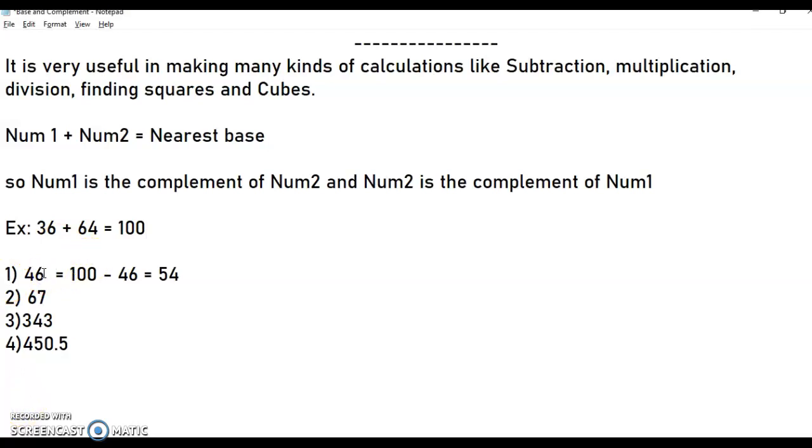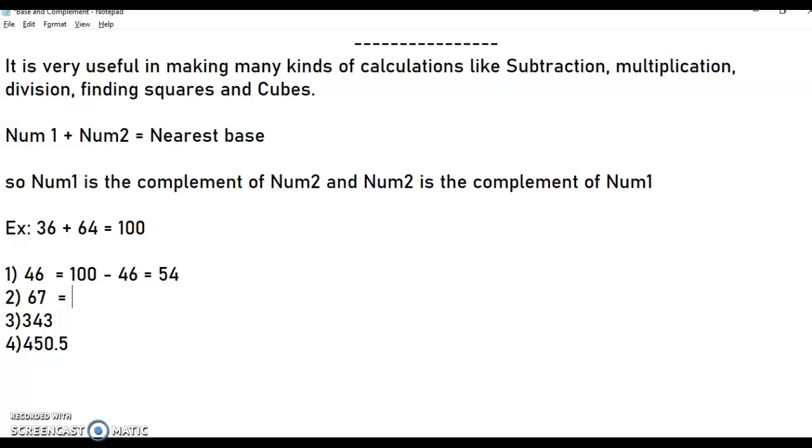Now I am explaining another example. I am taking 46. I am calculating the complement of 46. How can I calculate it? The nearest base number is 100. 100 minus 46 is equal to 54. While doing this 100 minus 46, we feel it is a little tough. Now I am explaining a small technique to do it a little quicker.